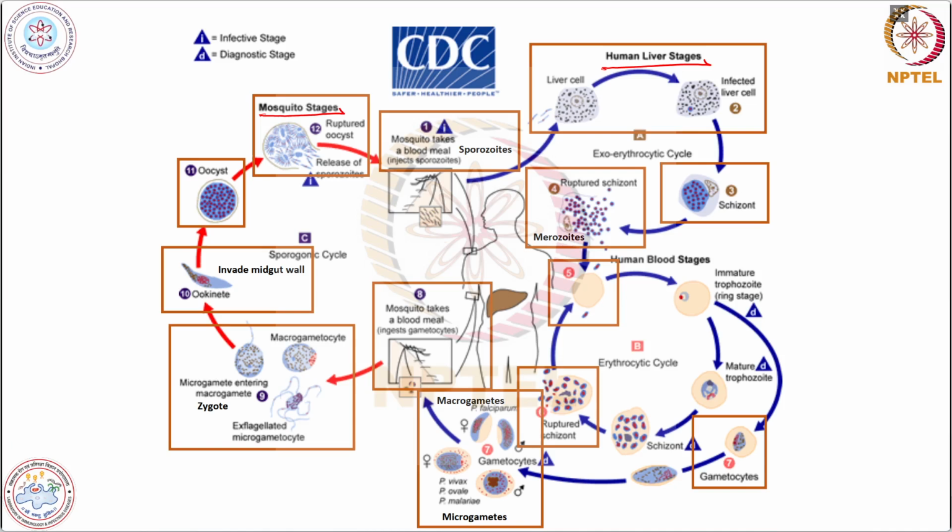In the mosquito stage, it's a sporogonic cycle. The mosquito takes a blood meal and ingests the gametocytes from the infected human while taking up the blood. And the fertilization will occur in the mosquito gut. These male microgametes fertilize with female macrogametes to form a zygote. Here you can see the mosquito will take a blood meal and it will inject the sporozoites.